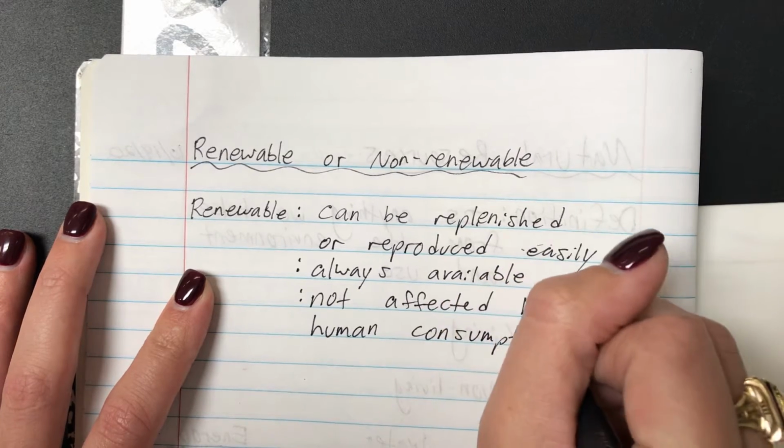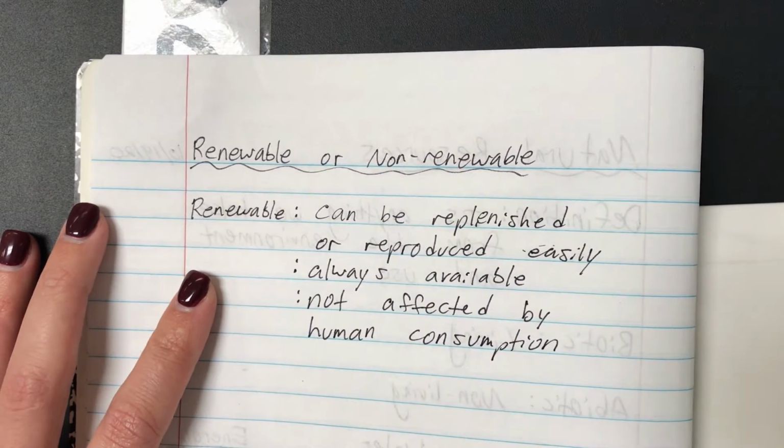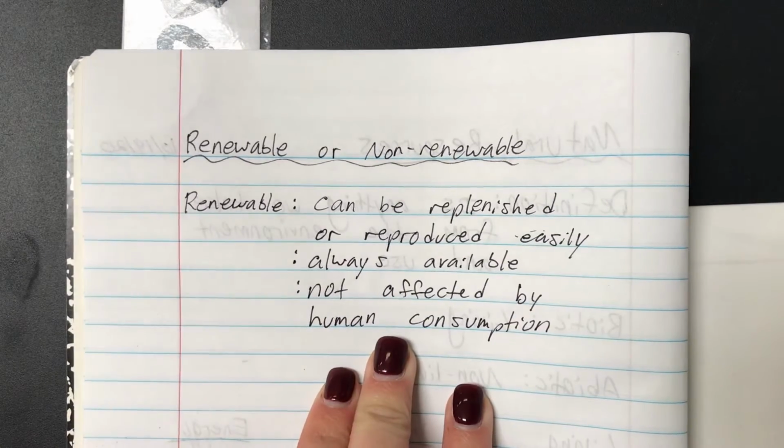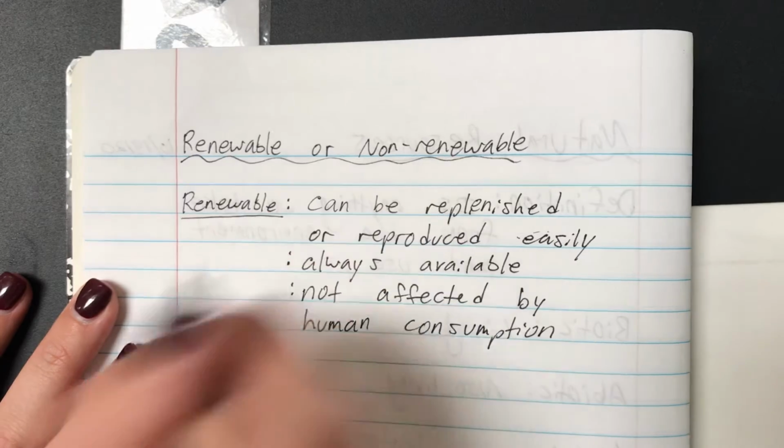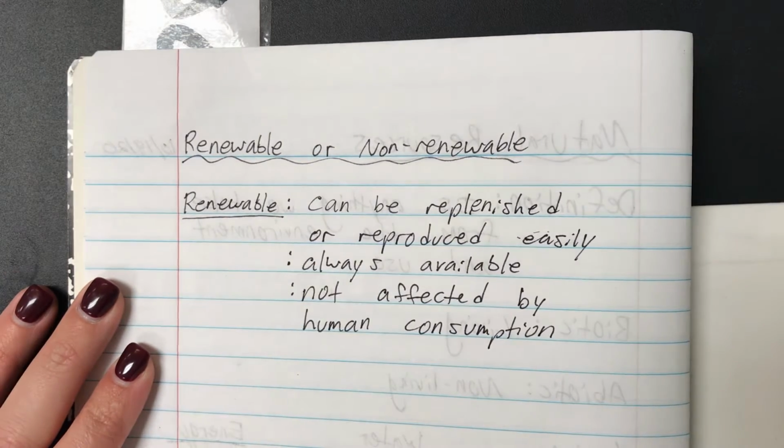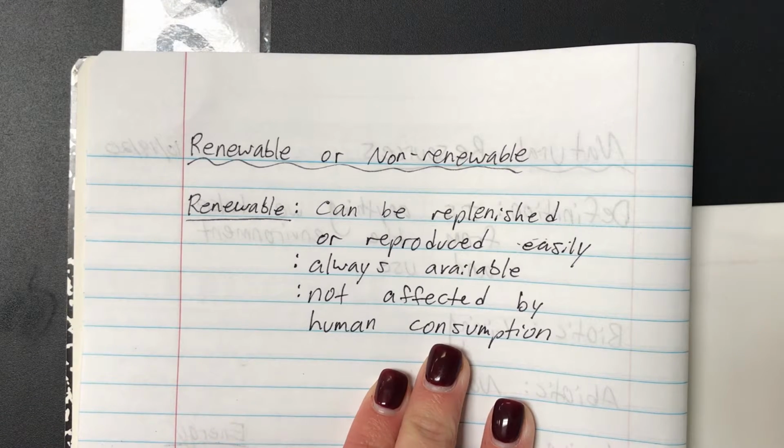Now, I know that's a word that some of us may not know as well. What that means is like when humans consumption, so that means when we use it, that can include using it for work purposes or also just for around the home, maybe even when we eat it. That's when we consume something.